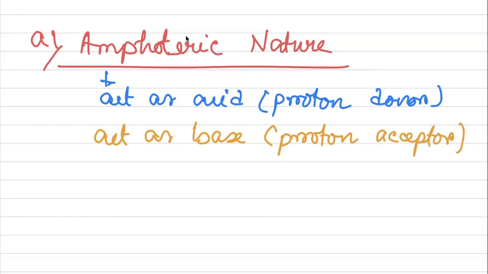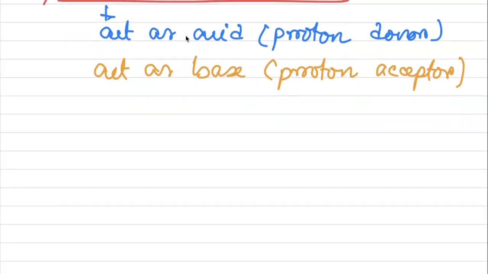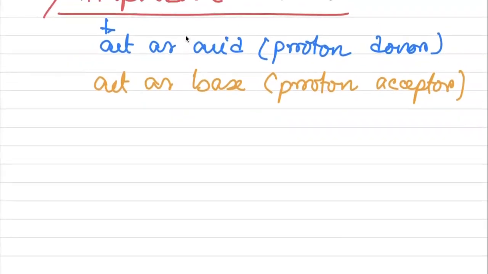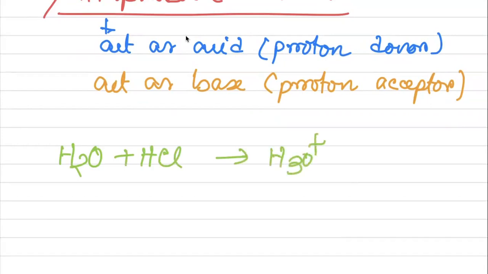Okay, it can act as an acid, as a proton donor. It can act as a base, that is, a proton acceptor. Let's see the reaction. When H2O reacts with HCl, it forms H3O+ plus Cl-.